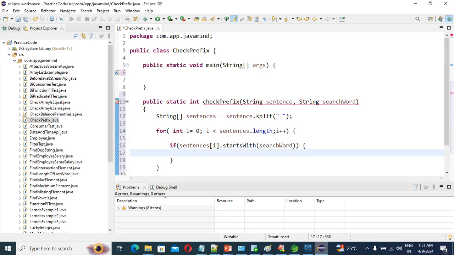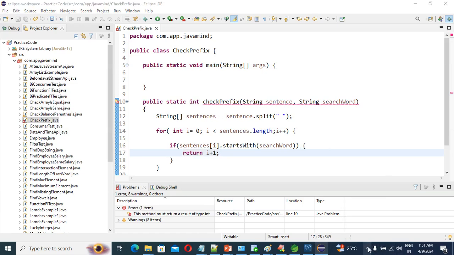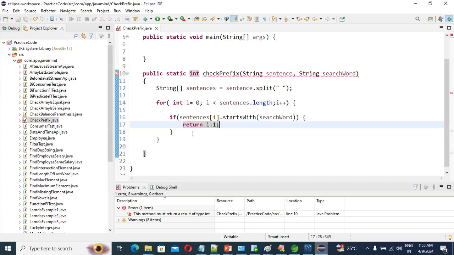So return i plus 1, correct? We check if sentences of i starts with the search word, then return i plus 1.